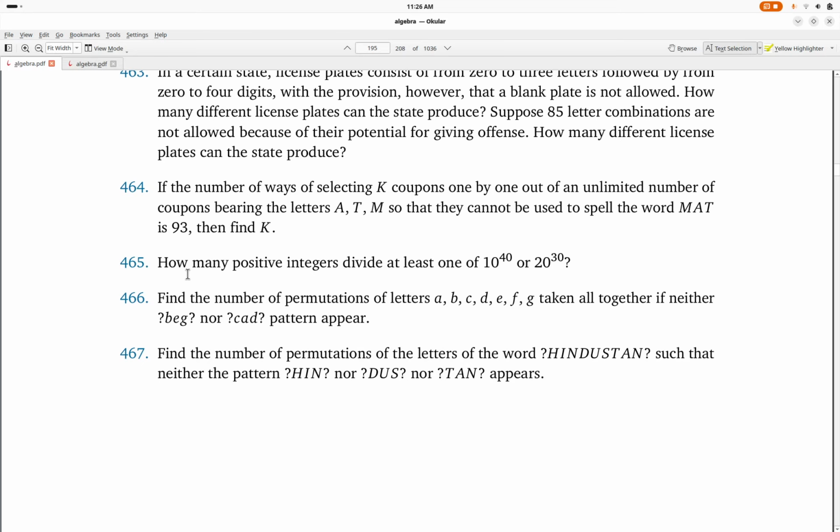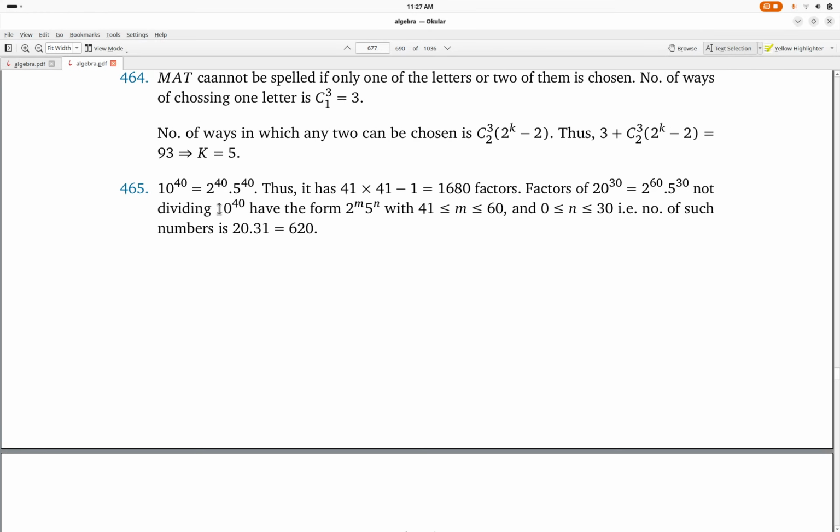Question 465 says that how many positive integers divide at least one of 10 to the power 40 or 20 to the power 30? We know that 10 to the power 40 is equal to 2 to the power 40 into 5 to the power 40, that is 41 times 41 minus 1, that is 1680 factors. Factors of 20 to the power 30 is 2 to the power 60 into 5 to the power 30. Not dividing 10 to the power 40, you have the form 2 to the power m multiplied by 5 to the power n, that is m will lie between 41 to 60 and n will lie from 0 to 30.